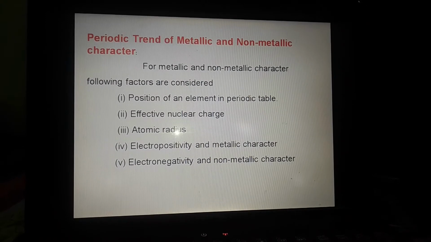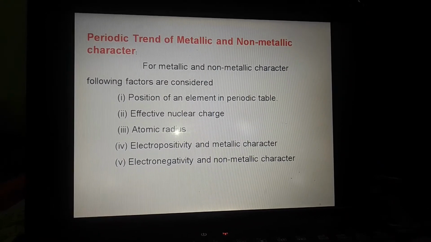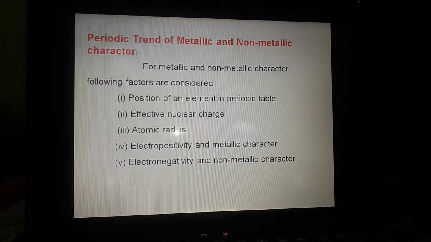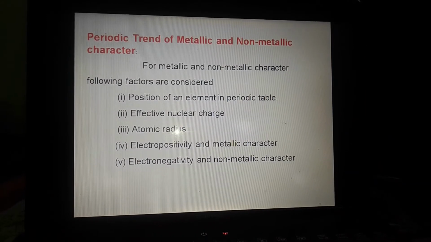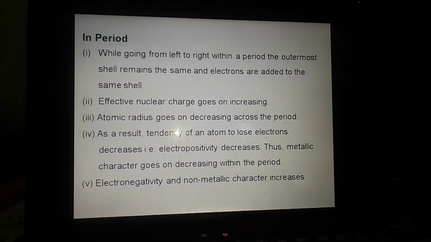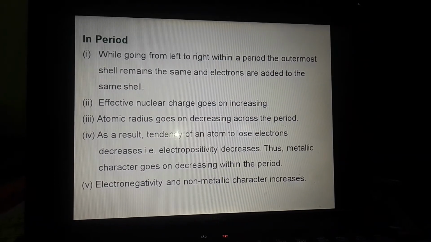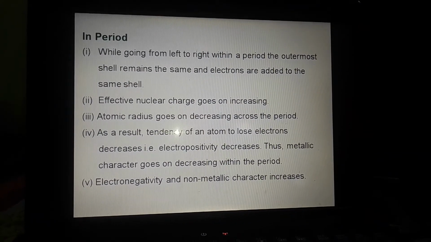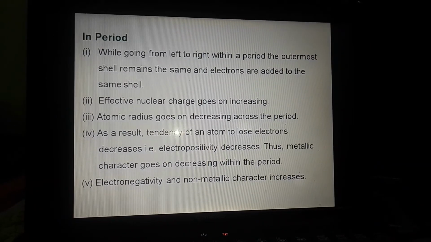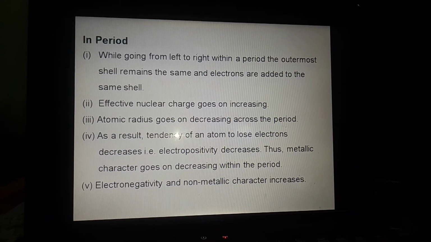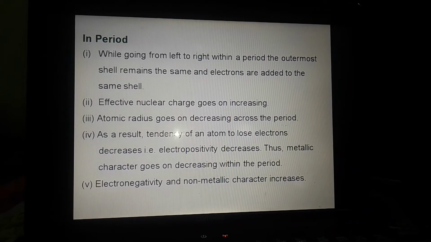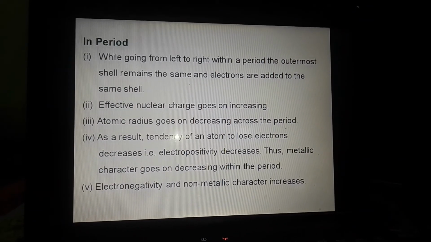Periodic trend means the characteristic of elements in a period and in a group. First we will see in a period. Period means from left to right. While going from left to right in the periodic table, the outermost electrons enter the same shell.